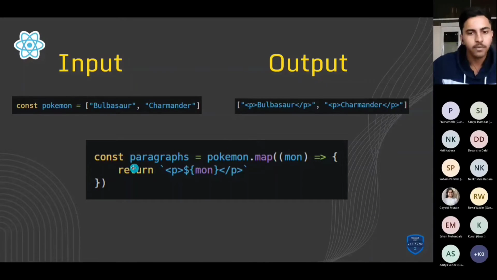For each paragraph we use array.map. Pokemon is the array, so Pokemon.map, and mon is the variable for each Pokemon in each case. For each case we interpolate the mon. This is the JavaScript template literal syntax. If we want to use a variable, we have to write a dollar sign before the curly braces, not only curly braces. As you can see, with the help of the array.map method, we converted this particular thing into JSX elements. That is our main goal.